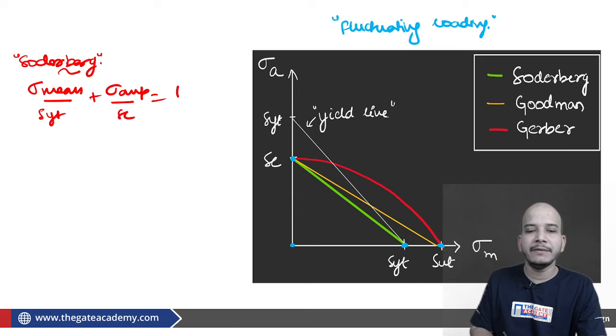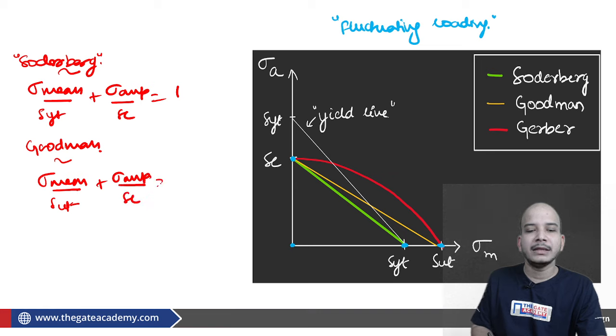Fine. In the same way, if I talk about Goodman, Goodman came up with sigma mean upon SUT plus sigma amplitude upon SE is equal to 1.